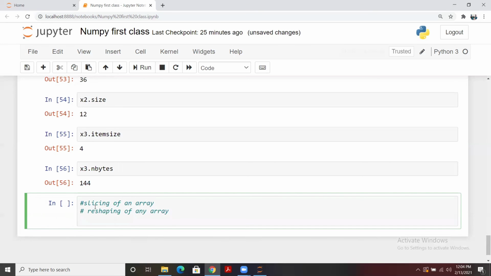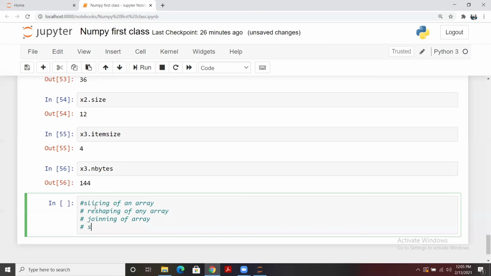Let's say you want to reshape an array, for example, from two dimensions to one dimension or three dimensions. Then joining of arrays, and then splitting of arrays. You can say the concatenation or stacking, something like that.